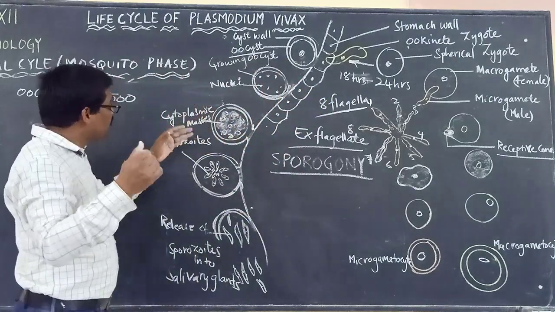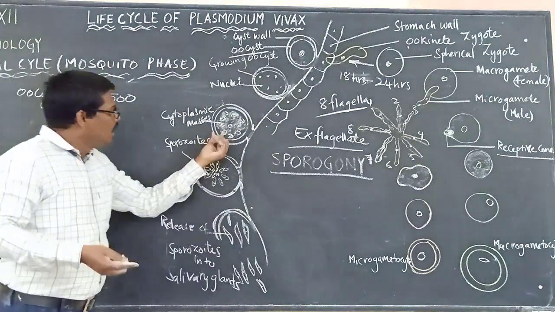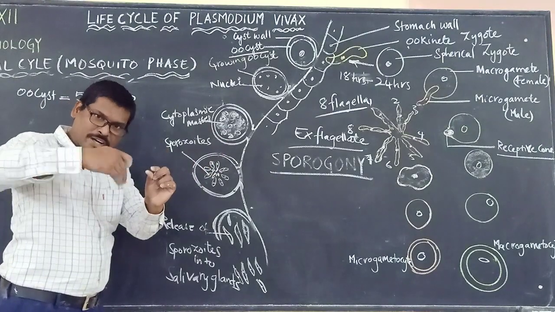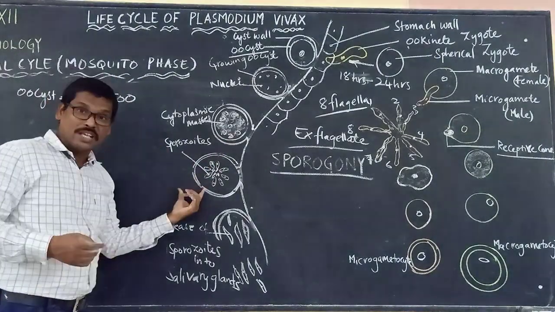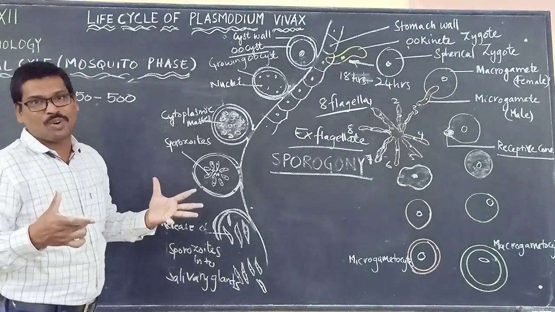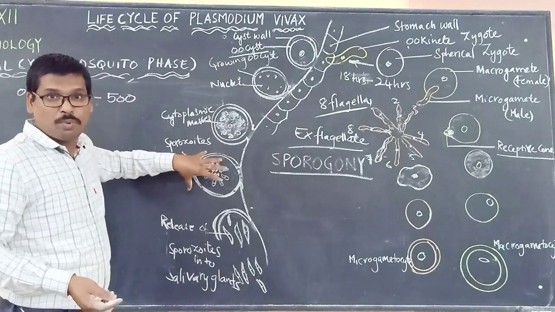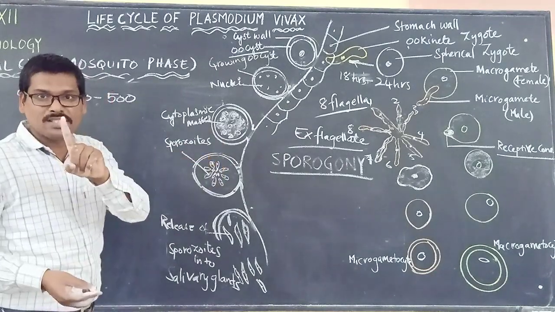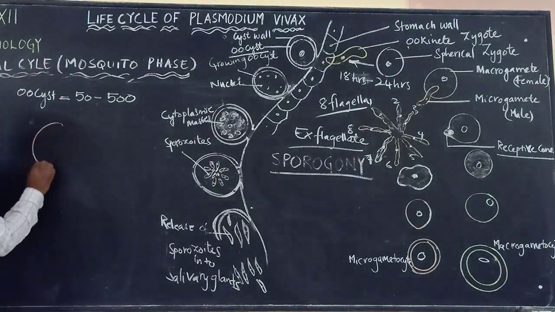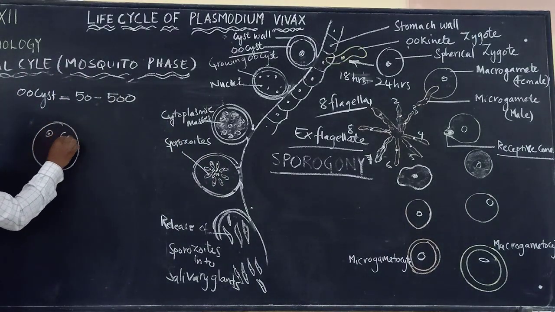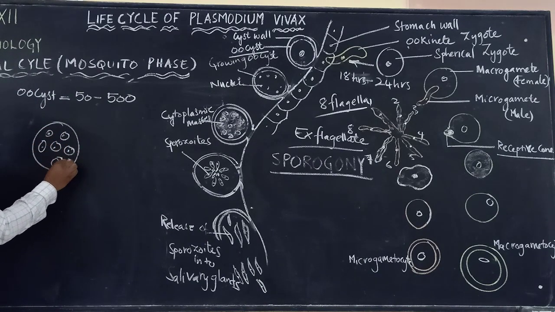After which we see the formation of the sporozoite. That nucleus surrounded by the cytoplasm now behaves as a sporozoite. So one oocyst will contain many sporozoites. And when all these sporozoites are present in one oocyst, that oocyst will now be called what? Sporocyst. Let us say these are all the sporozoites.